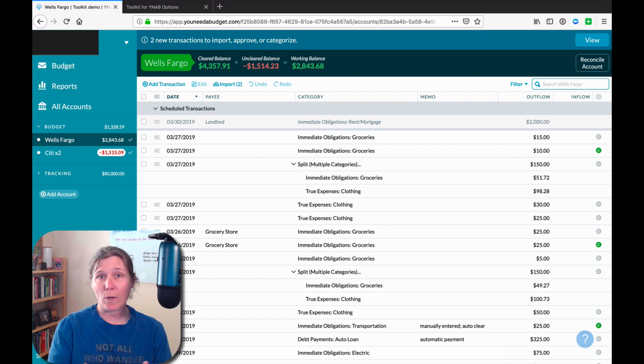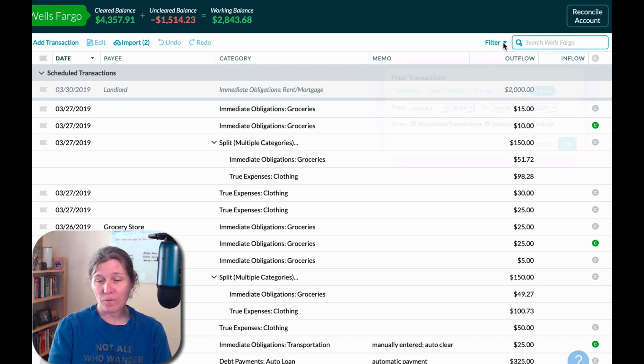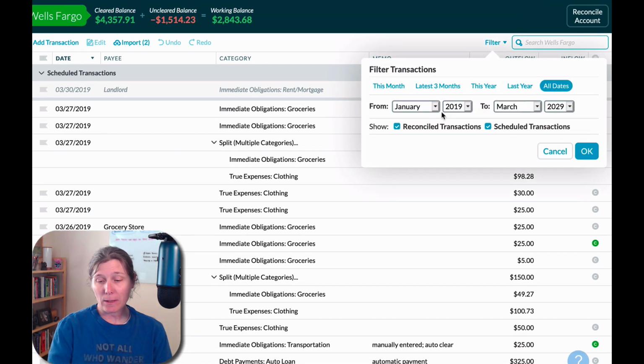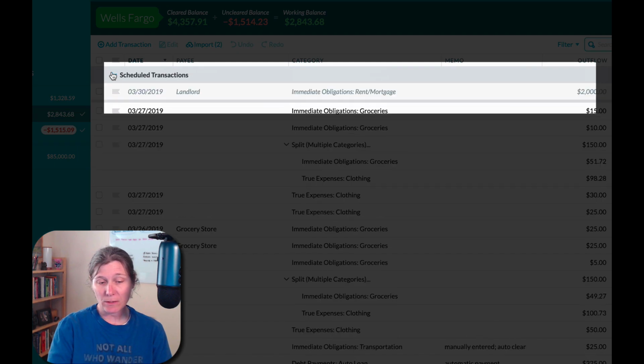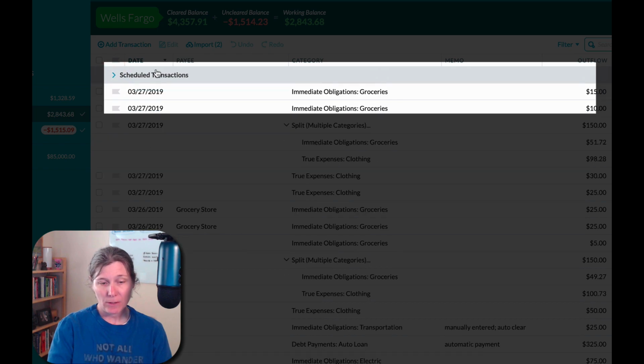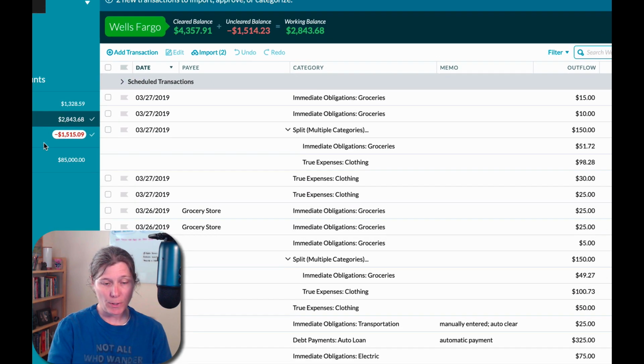Now, by default, what YNAB does is it lets you filter by reconciled or scheduled transactions up here in this drop-down filter option. So I can come in here and I can, in this account, tell it to not show scheduled or reconciled transactions. And if I click OK, then it hides my scheduled transactions, which basically all it's doing is collapsing that. So it doesn't get rid of this text up here.